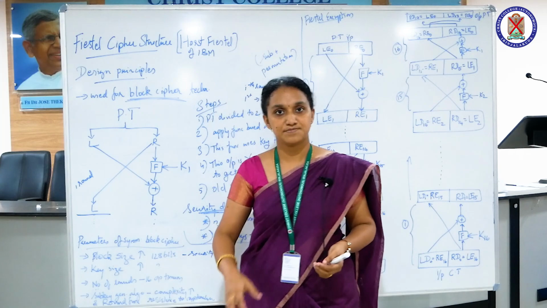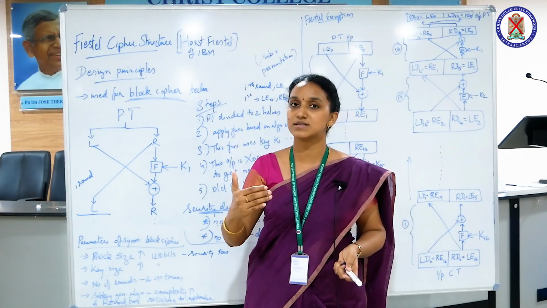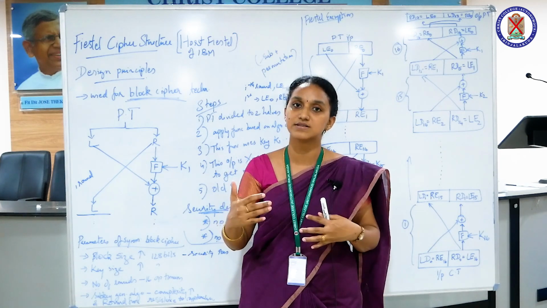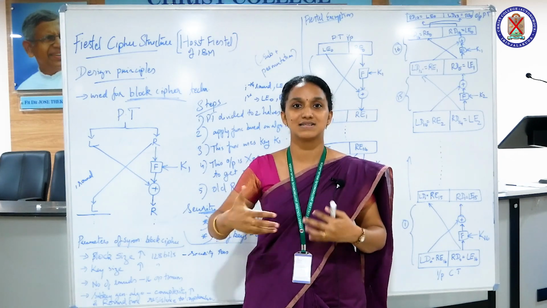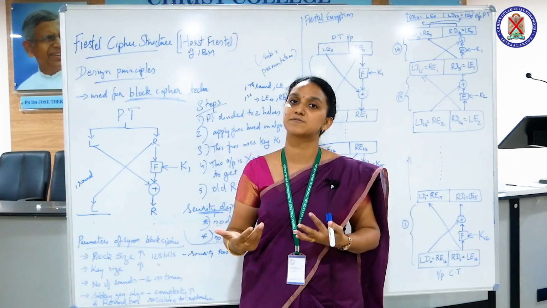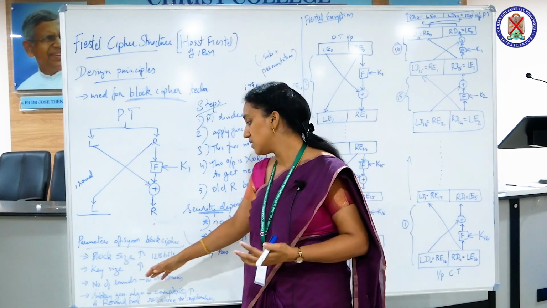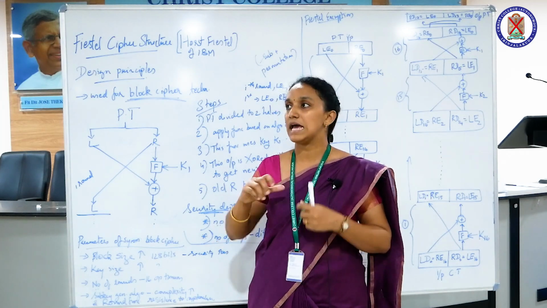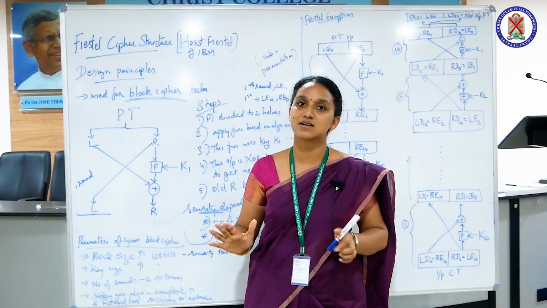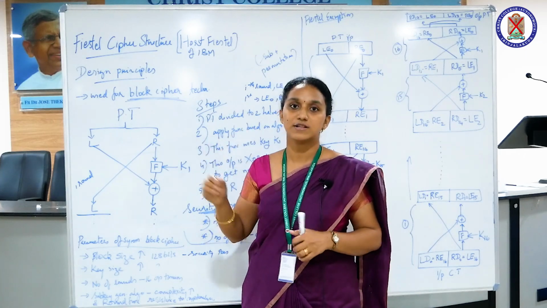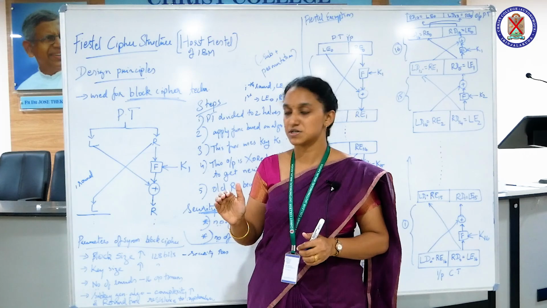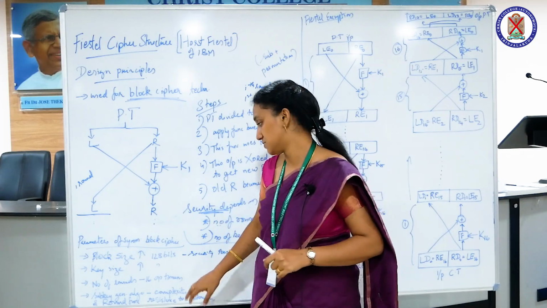Number of rounds. As the number of rounds increases, the security is tightened, right? The complexity increases, so it increases our resistance to cryptanalysis. So just remember, the rounds must also be more. An optimum number can be 16 rounds, which we have done right now. The Feistel structure uses 16 rounds for encryption, and the same for decryption also.